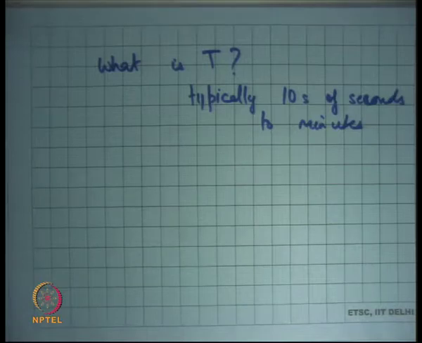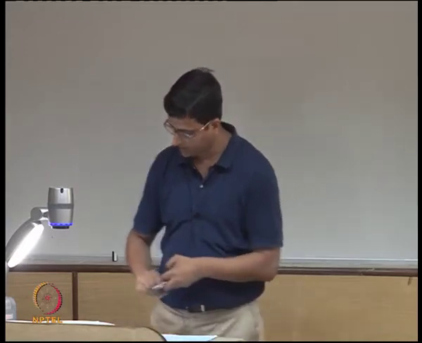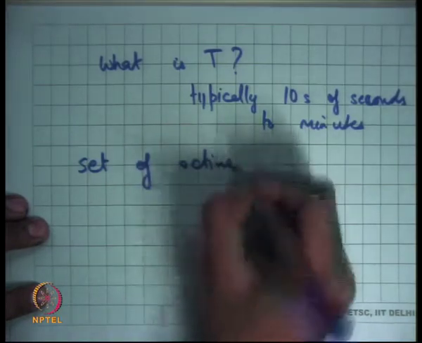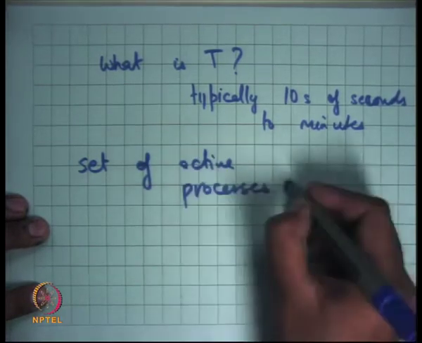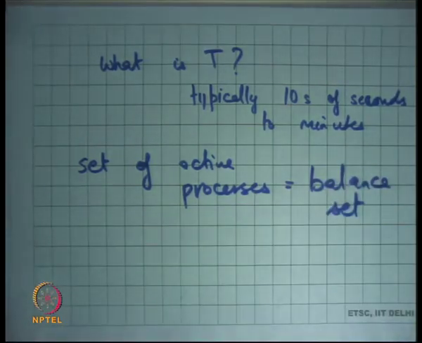Also, you need to handle changes in your working set. As the working set is changing, you need to figure that out dynamically, and based on that change the set of active processes. This set of active processes is called the balance set. The operating system makes sure that the sum total of the working sets of the balance set of processes is less than the size of physical memory. Just a term called balance set.